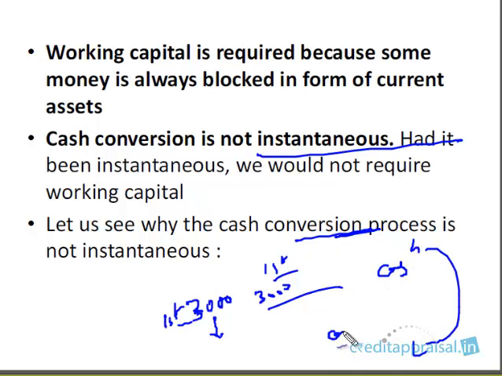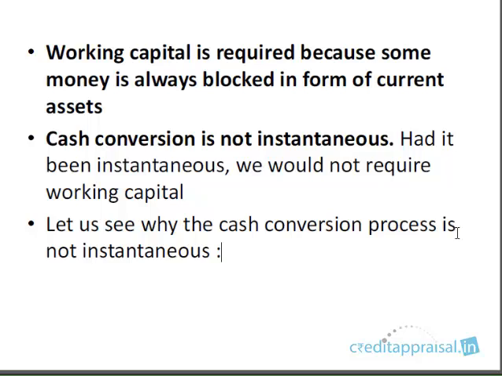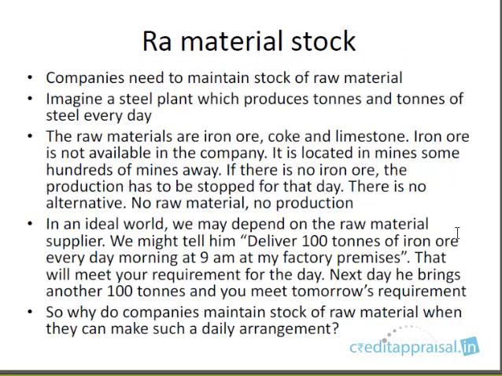We said that cash ultimately converts back to cash, but there is a process involved. So what happens in this process? That is known as operating cycle. The most important concept in working capital assessment. We need to understand what is this operating cycle. So there are a variety of ways in which the cash is blocked. Okay, there's a typo here. This is raw material. Okay, so raw material stock. Fine. So we are speaking of the ways in which the cash is blocked, right?